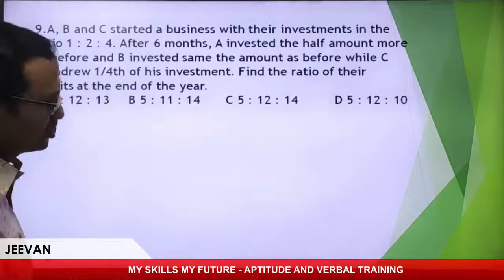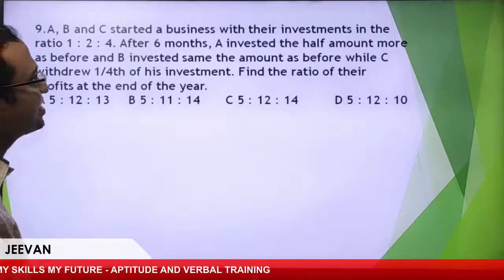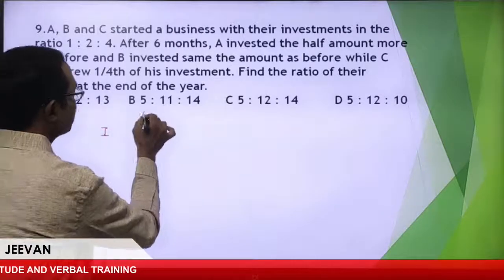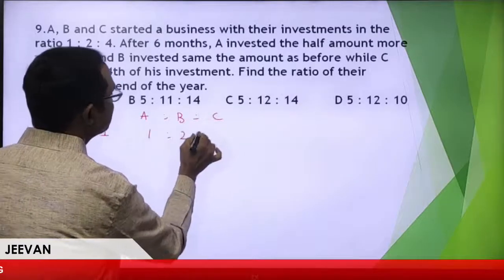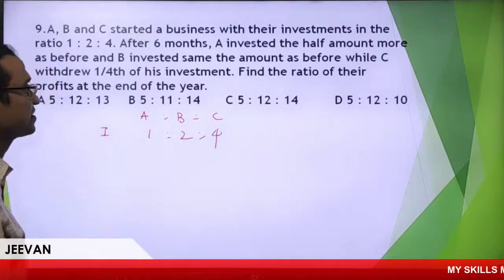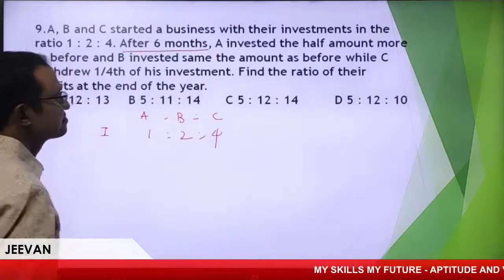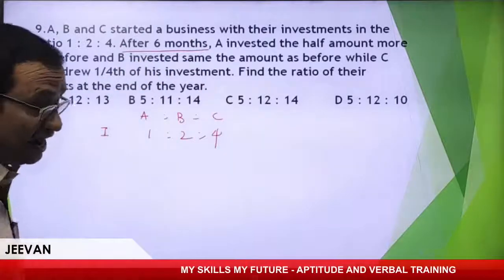Question number next one. ABC started the business with the investment ratio of A is to B is to C as 1:2:4. Okay. After 6 months, A invested half the amount more as before.